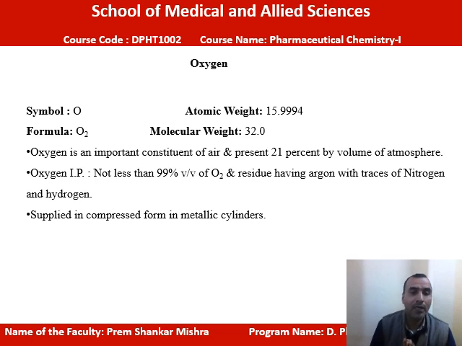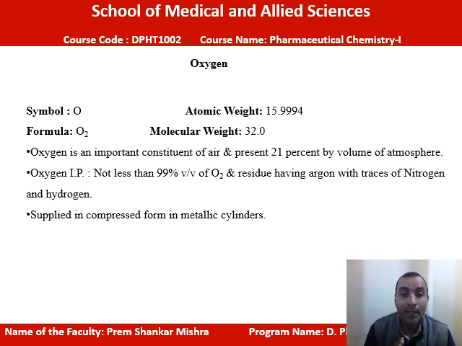Oxygen is an important constituent of air and is present at about 21% by volume of the atmosphere. According to the Indian Pharmacopoeia, oxygen should not be less than 99% volume by volume of oxygen, and the residue has argon with traces of nitrogen and hydrogen also.